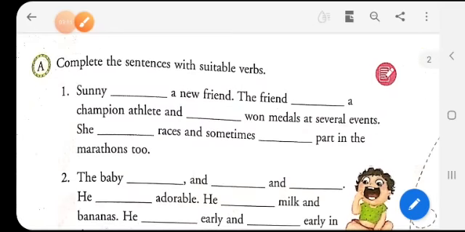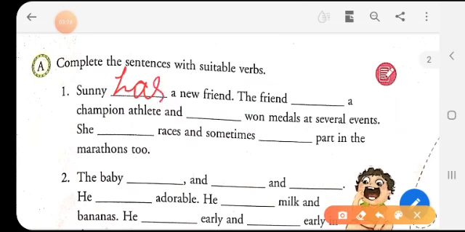Now let's complete these sentences with suitable verbs. Now Sunny, let's do it. Sunny has a new friend. The friend is a champion athlete and has won medals at several events.